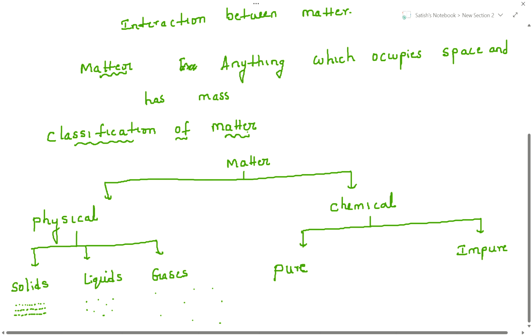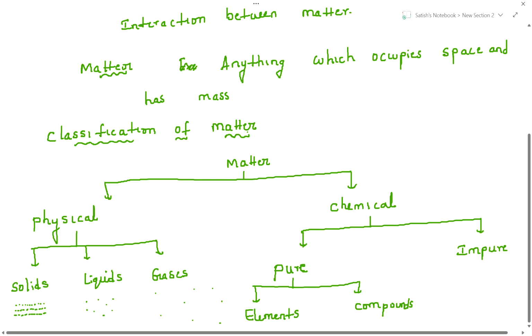One is elements and another one is compounds. This is elements and this is compounds. Next, impure substances are nothing but two or more components.